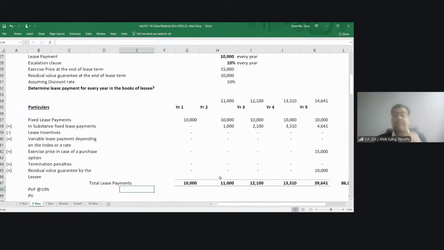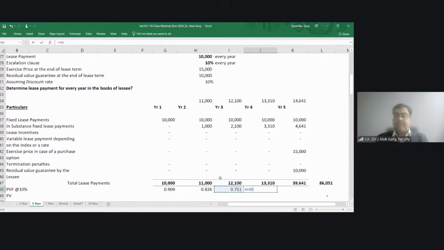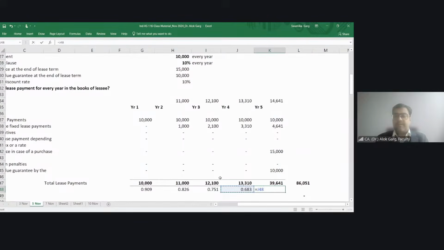What is my present value factor at the rate of 10%? 1 divided by 1.1. This divided by 1.1. This divided by 1.1. This divided by 1.1. This divided by 1.1. Okay. This is my present value factor.